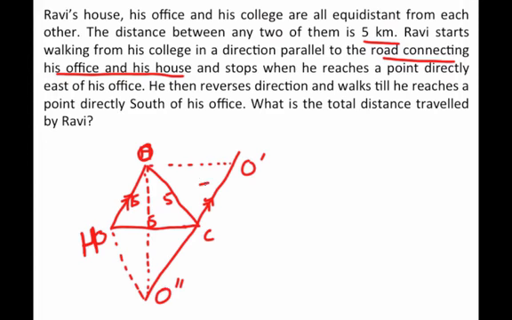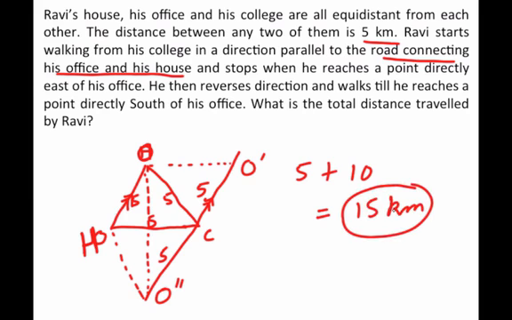So the distance CO dash will be 5, CO double dash will be 5. So what is the total distance that Ravi has walked? He has walked from C to O dash 5 kilometers, and then from O dash to O double dash, that's 10 kilometers, which means the total distance traveled by Ravi is 15 kilometers.